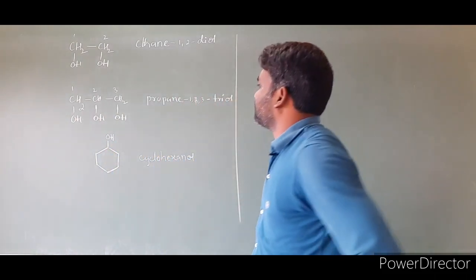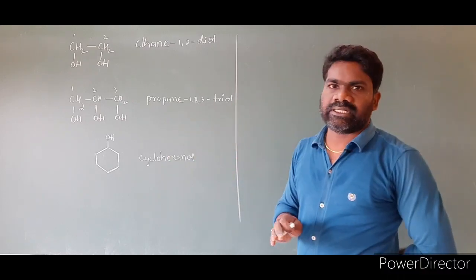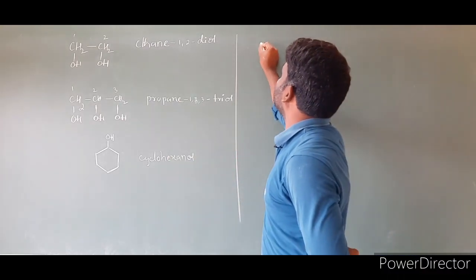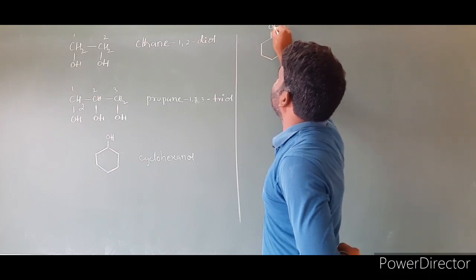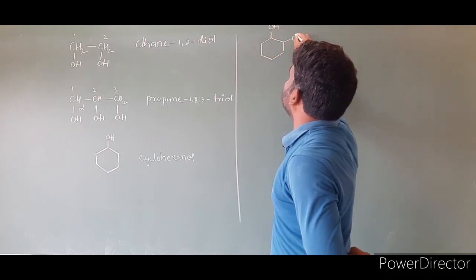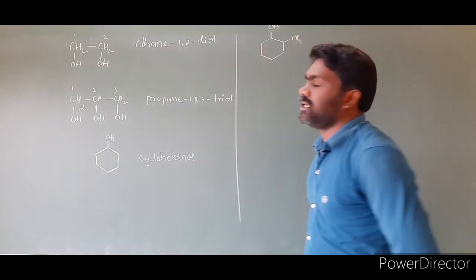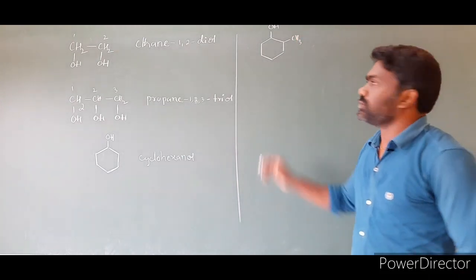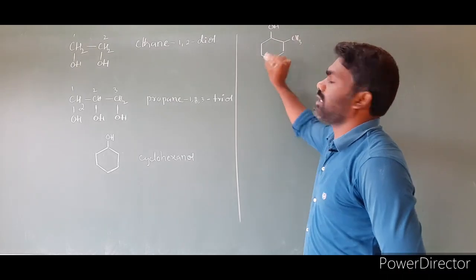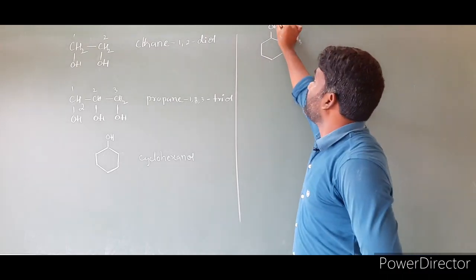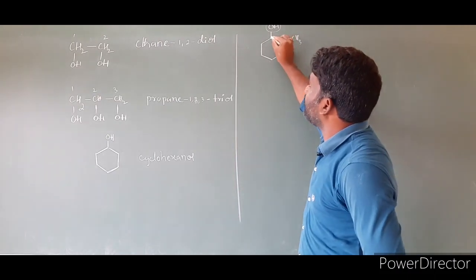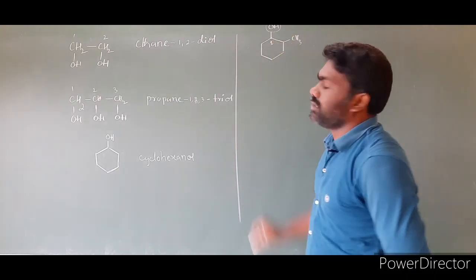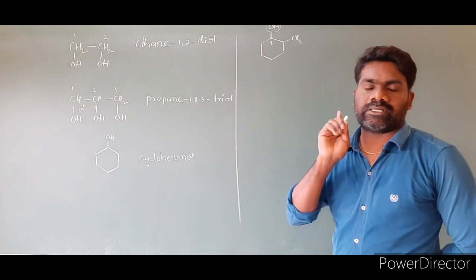Let us see some more examples. Suppose a substituent is present on the ring. I am taking like this. This is the OH group, and here I am taking a substituent, CH3. Then how do you write the name of this compound? We have to give numbering. One rule is that the OH attached carbon we always number as 1.